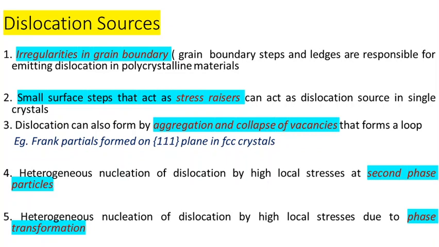Another origin is the phase transformation, the process which takes place during solidification or with the help of temperature change. In many materials, we know polymorphism is exhibited, where there is a change in the phase when we subject the material to temperature. So the phase transformation can also result as a source of dislocation.